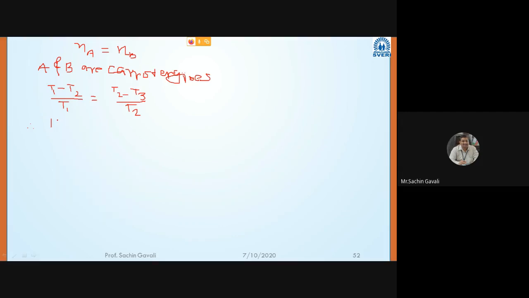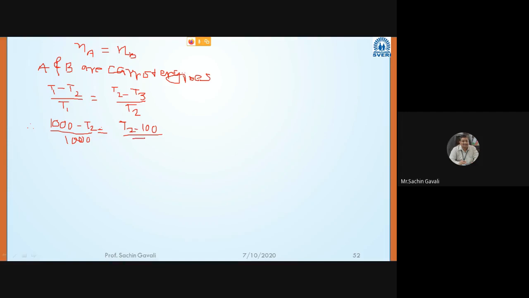So T1 is equal to 1000. Then 1000 minus T2 divided by 1000 is equal to T2 minus T3, where T3 is 100, divided by T2.